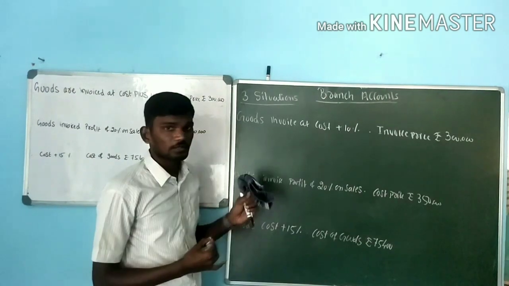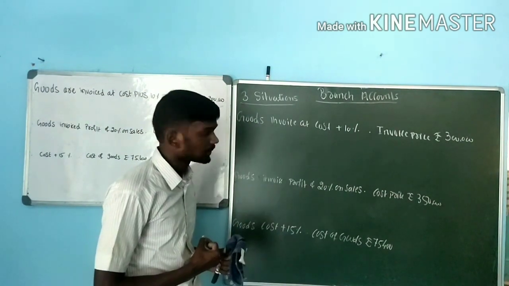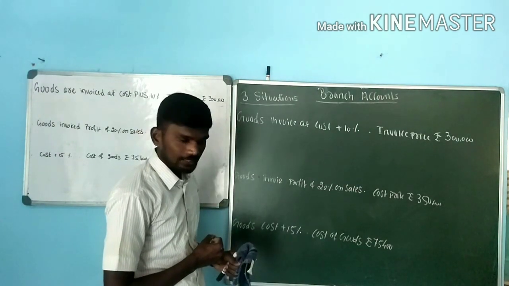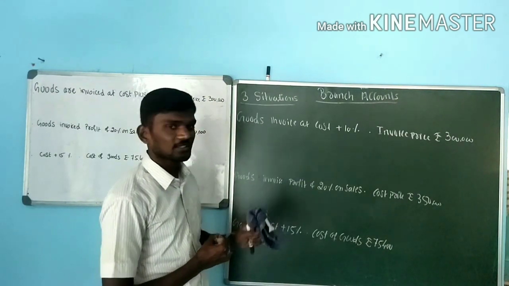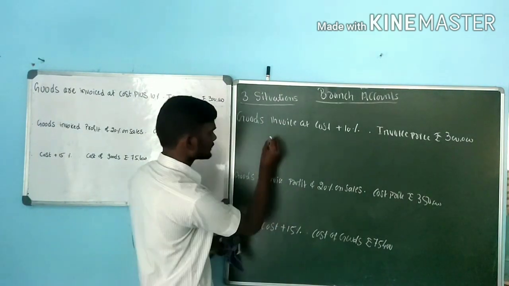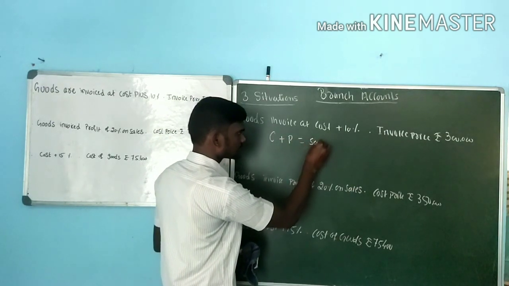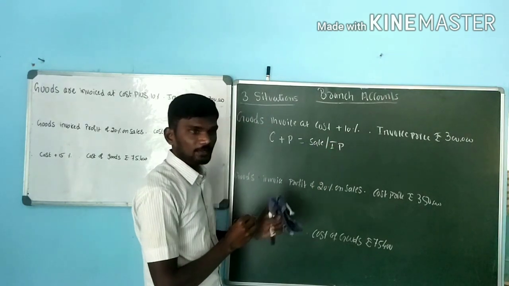Next, go for the three situations in case you are selling goods at invoice price. Let's take an example: goods invoiced at cost plus 10%. Invoice price value is rupees 3 lakh. What is invoice price? Invoice price is nothing but we are adding cost plus profit. It is called sale, or it is also called invoice price.